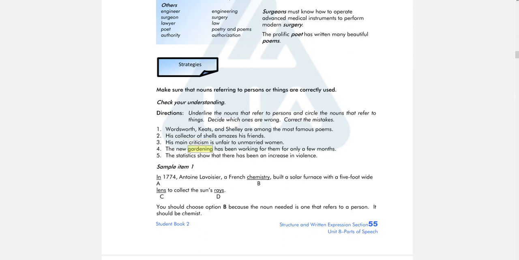But the question is, once again, is it correct to use gardening here? Do we need the thing or do we need the person? That's the question. And then for number five: the statistics show that there has been an increase in violence. Which one is the noun? Violence, that's a noun. The question is, once again, is it correct to use violence here? Do we need the person or do we need the thing here? So this is to check your understanding. That's a strategy. So you have to be sure whether the noun used in the sentence is referring to the person or to the things.